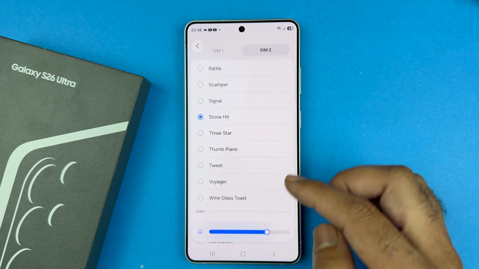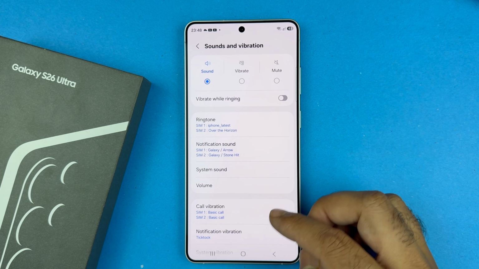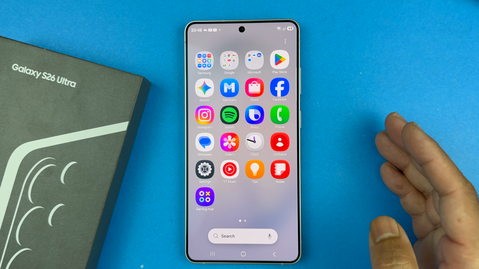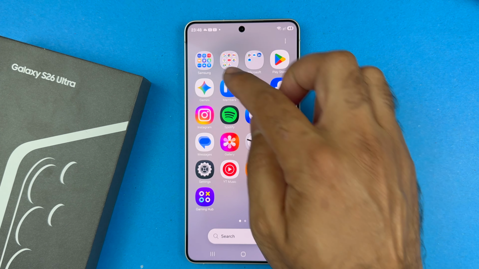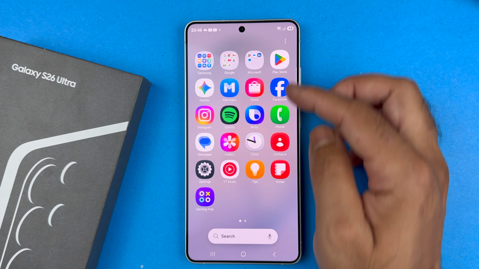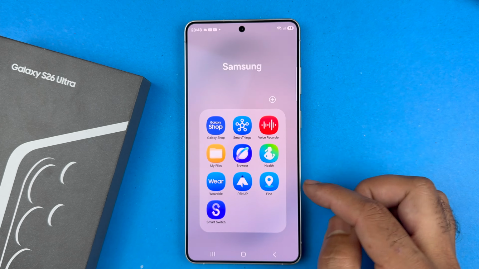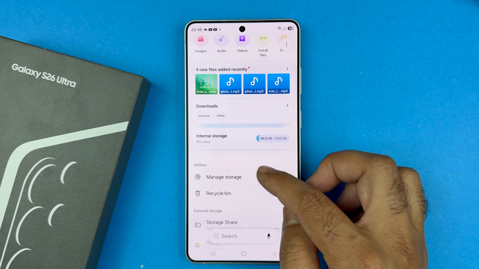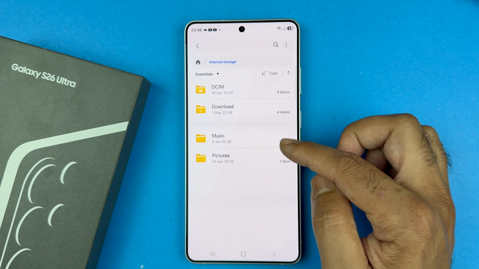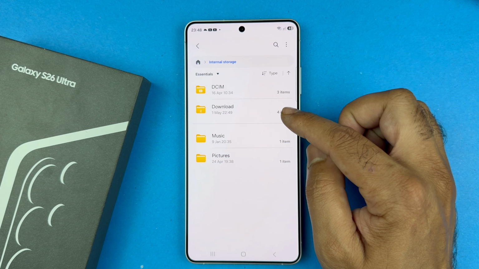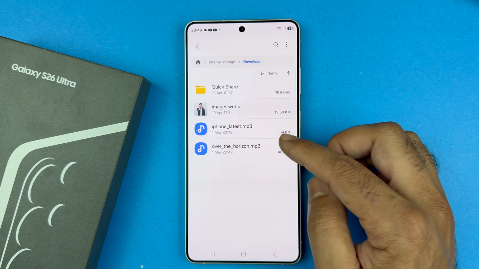Now, in order to set a custom notification sound, you see there is no plus icon here. For that, you need to open up the My Files app, which is going to be available in the Samsung folder. Select the internal storage. After that, open up the folder where your music file is. Mine is right now in the download folder.